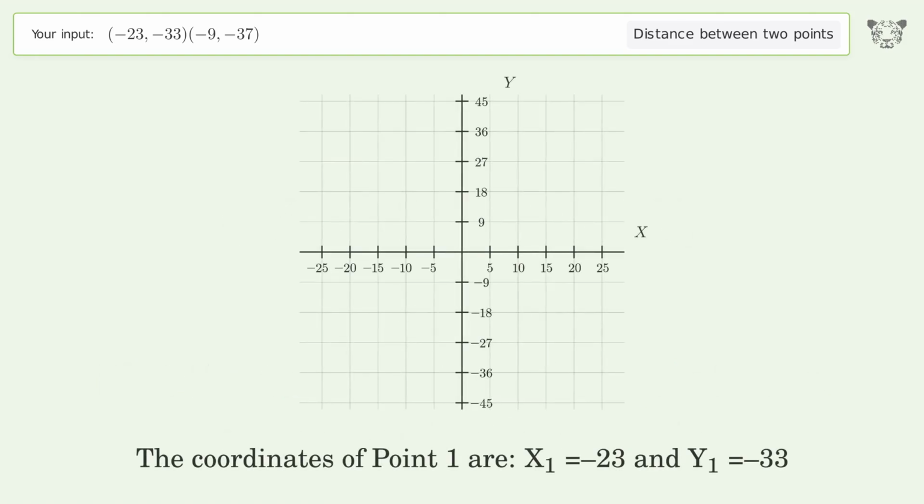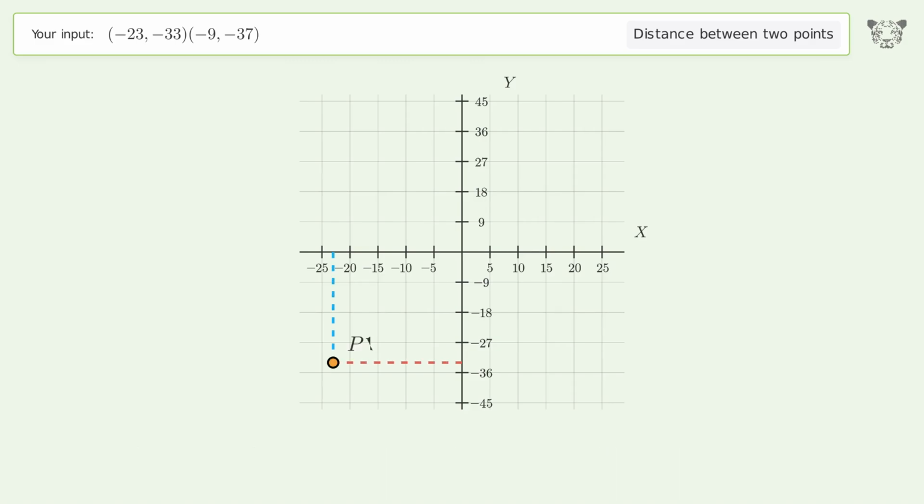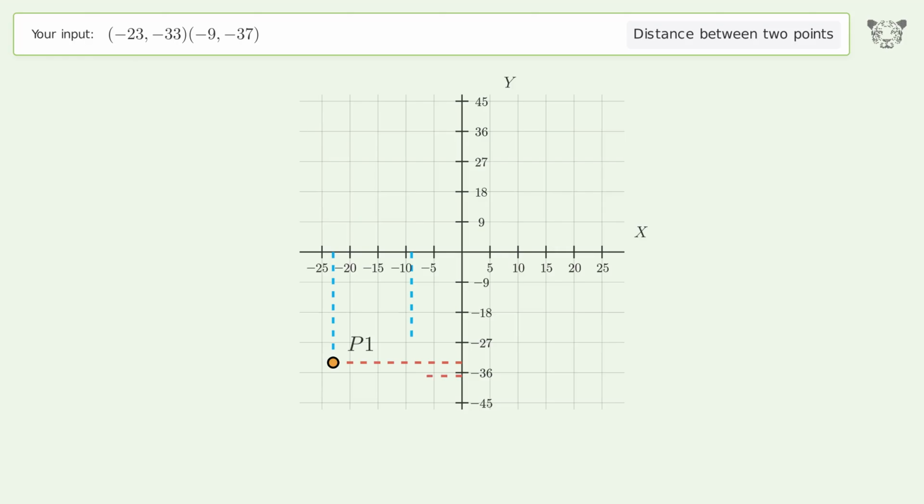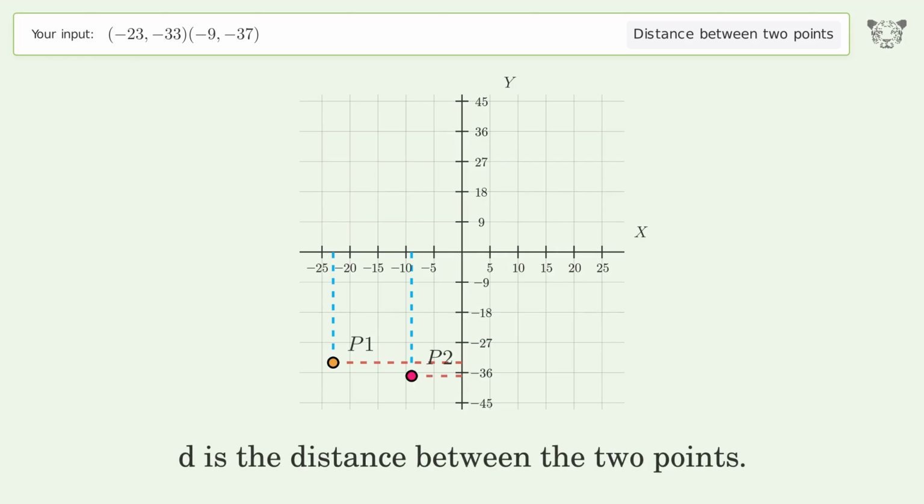The coordinates of point 1 are x1 equals -23 and y1 equals -33. The coordinates of point 2 are x2 equals -9 and y2 equals -37. D is the distance between the 2 points.